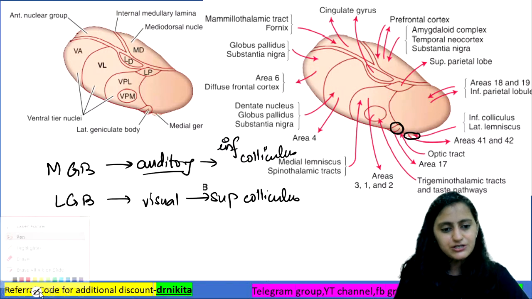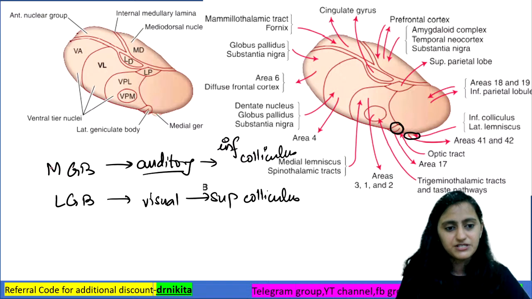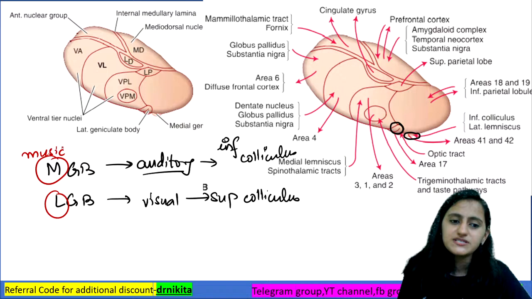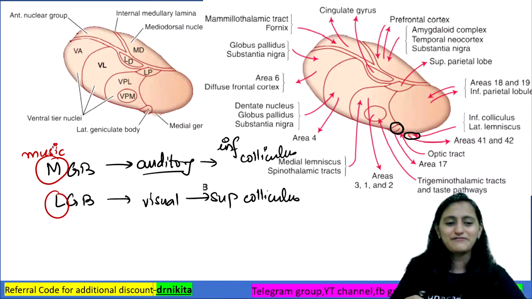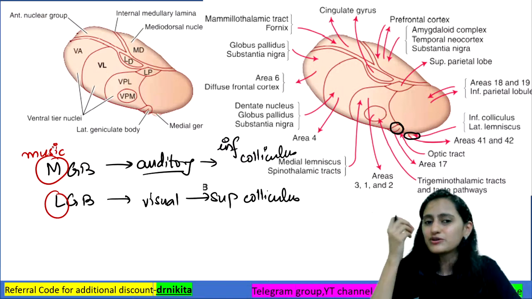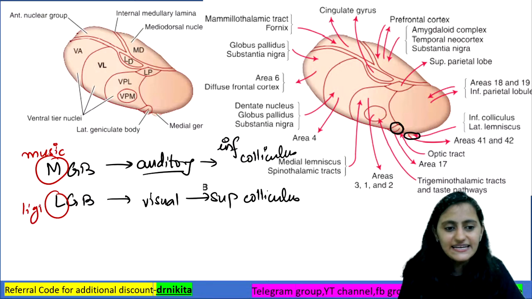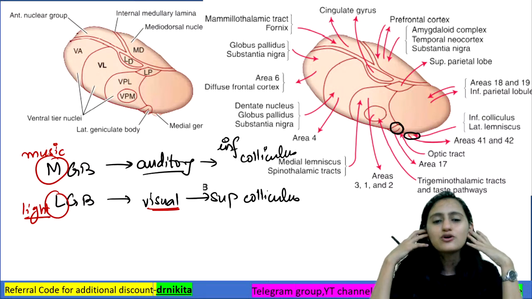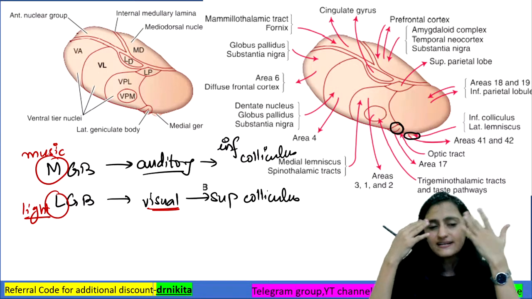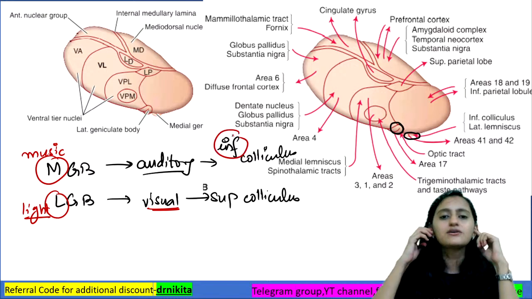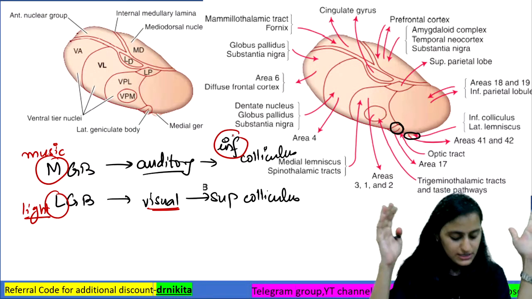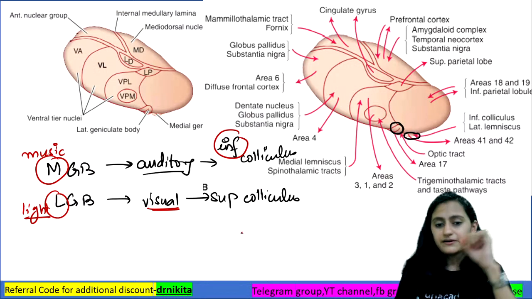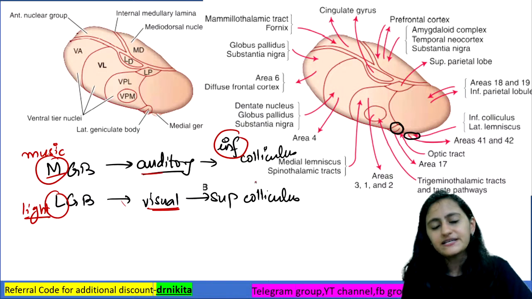So what are the cheat codes to remember this? Because we tend to get confused. So medial and lateral. Remember M for music, as rightly mentioned by one of the viewers here. Music is sound, so it is auditory. Lateral is light, L is light, so it is the visual. Ears are located inferiorly, eyes are superiorly. So inferior colliculus is auditory and superior colliculus is visual. Clear with everyone? Right? So medial, auditory and inferior colliculus.